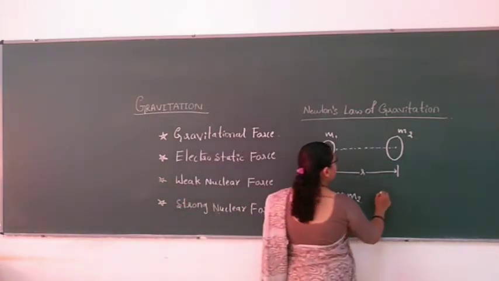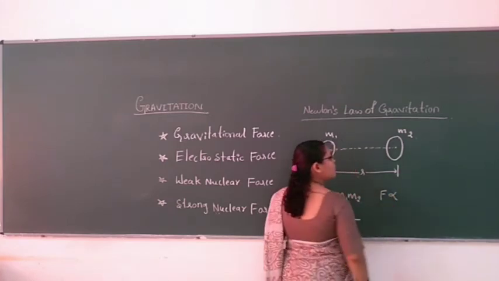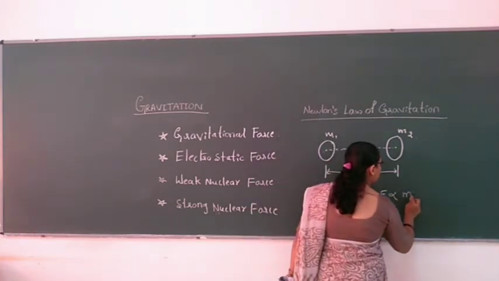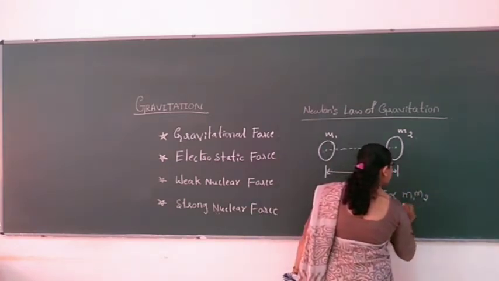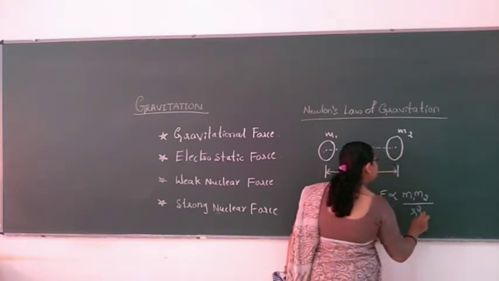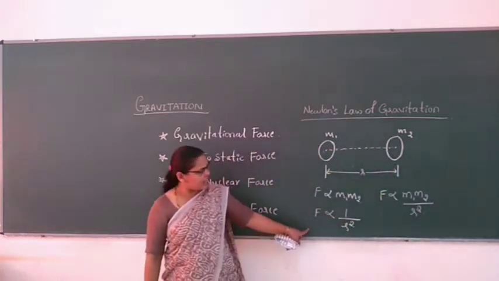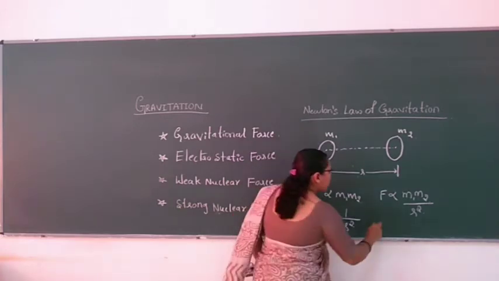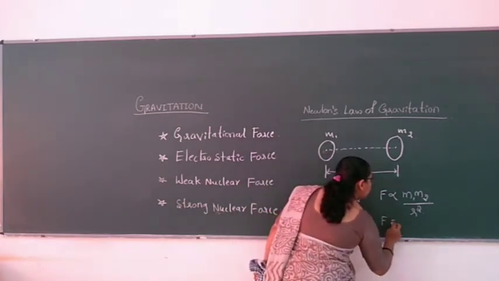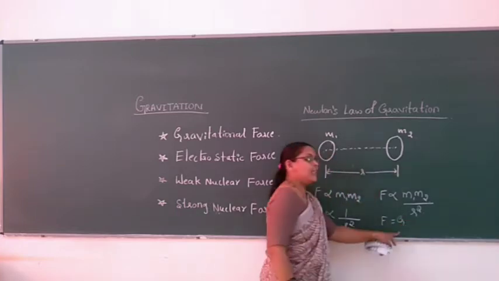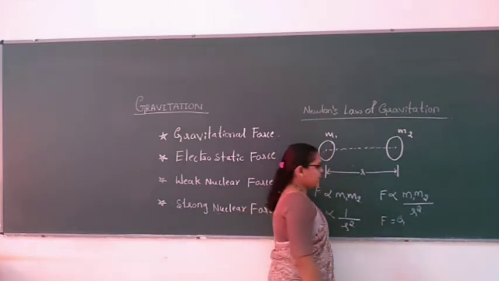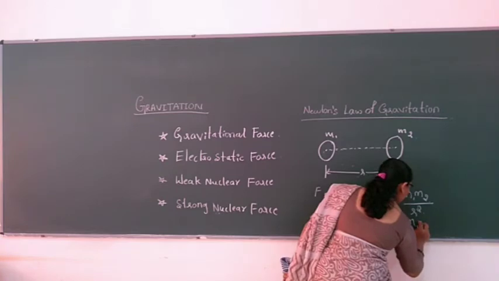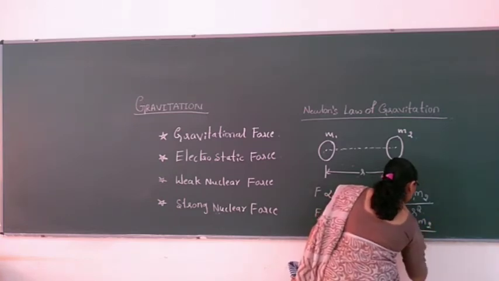So we can write that the gravitational force is directly proportional to the product of their masses and inversely proportional to the square of the distance between them. Now you can see proportionality is there. After removing the proportionality, I give it a proportionality constant, that is G m1 m2 divided by r square.